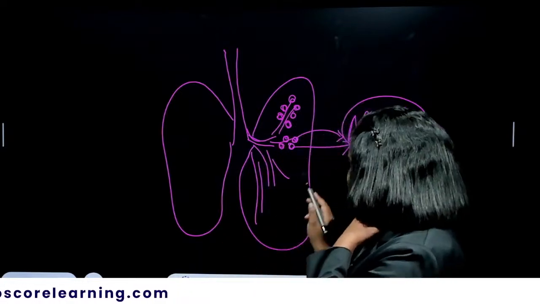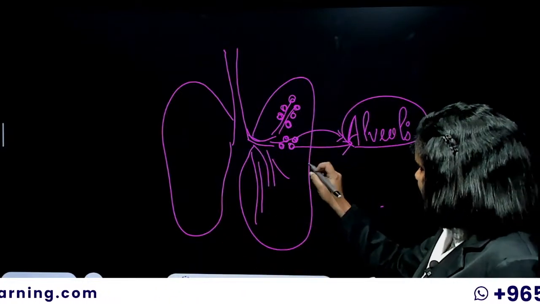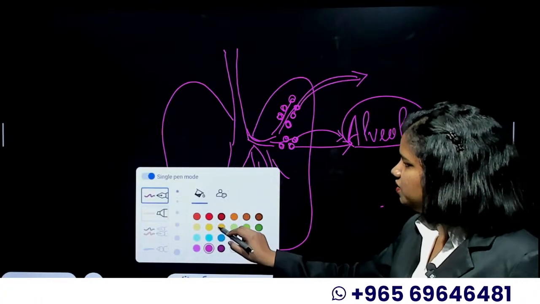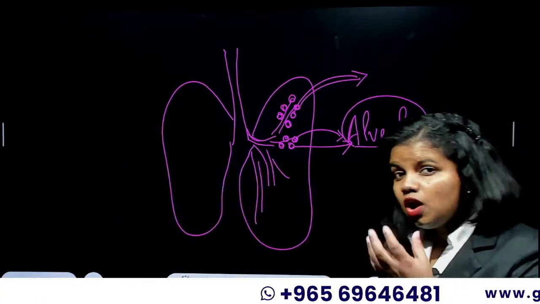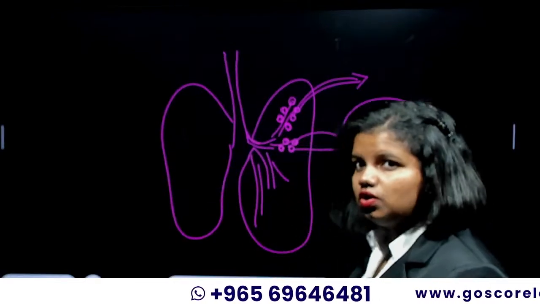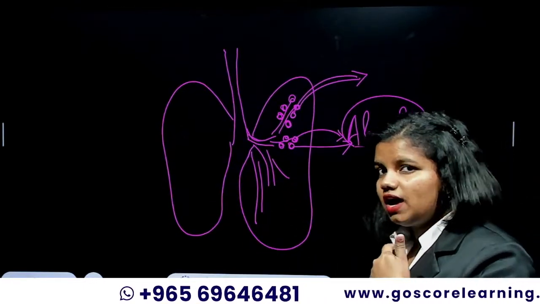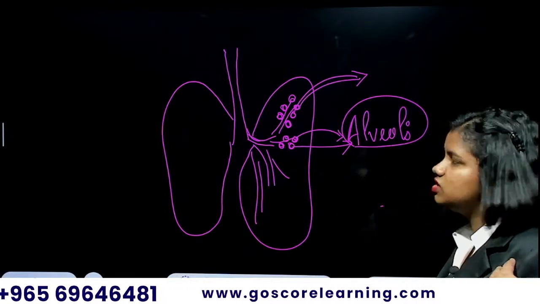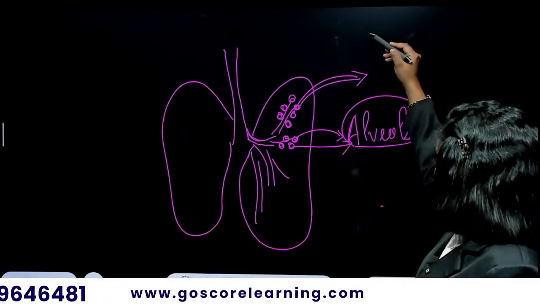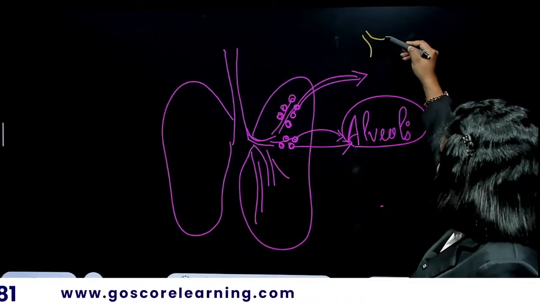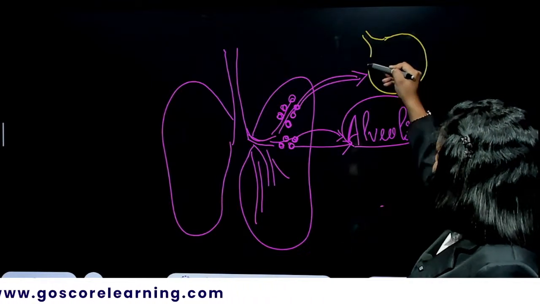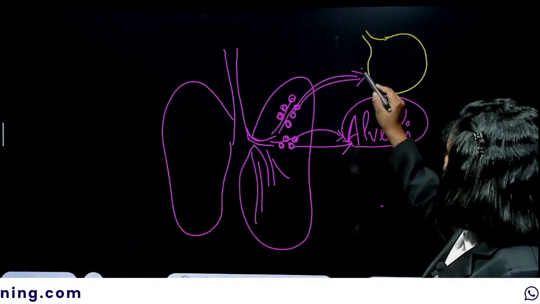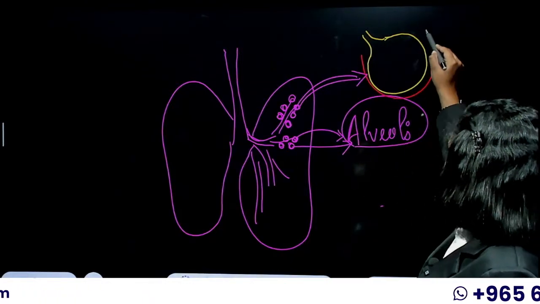Exchange of gases. If you look inside an alveolus, this is the part where exchange of gases happens. Once you take in oxygen through your nostril, it goes through the pharynx, the trachea and bronchus, and ultimately reaches this sac-like thing, the alveolus, which is surrounded by a lot of blood vessels.